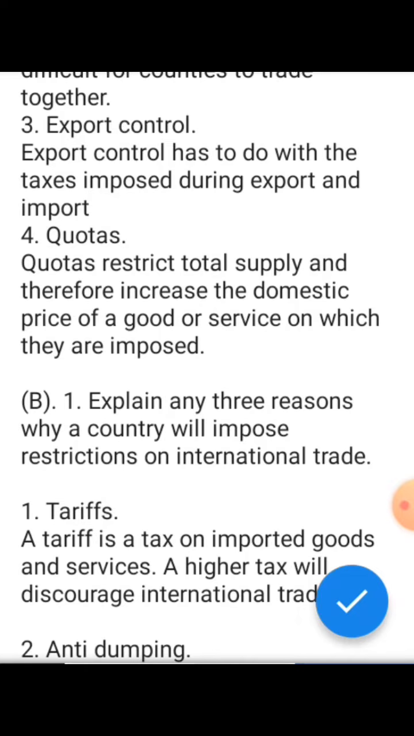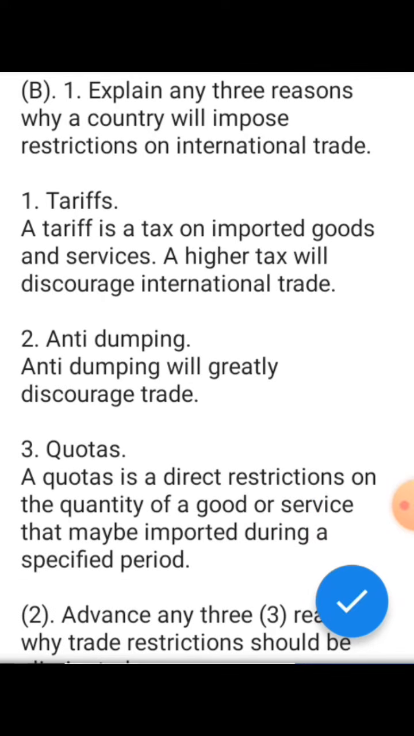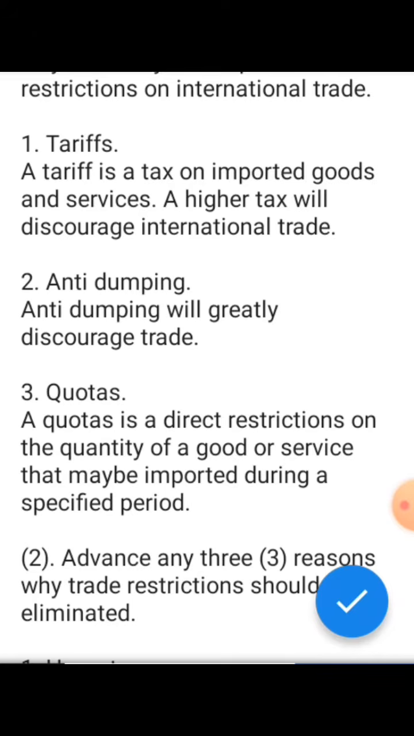Explain any 3 reasons why a country will impose restrictions on international trade. Number 1, tariffs. A tariff is a tax on imported goods and services. A higher tax will discourage international trade. Number 2, anti-dumping. Anti-dumping will greatly discourage trade between countries.